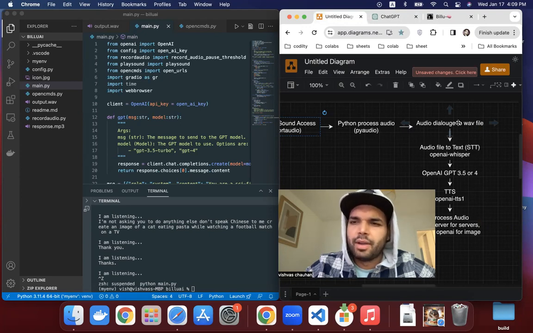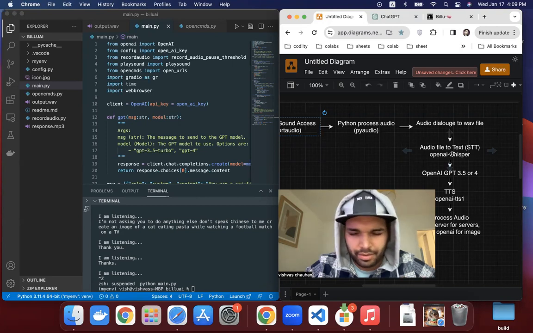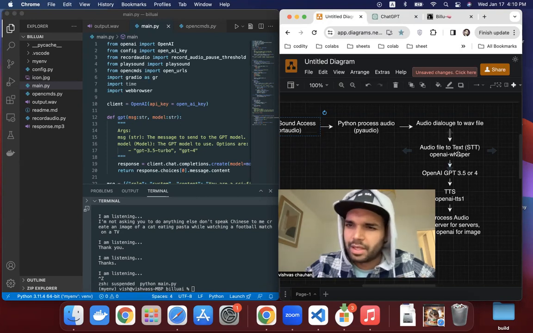So it generates a wave file. So this file, I can play this. Every time I give the dialogue, it creates a wave file. It's quick. And when my output is generated, it goes to another OpenAI model, Whisper. It understands no matter which language I speak, whatever language. It can answer me in all the languages. So Whisper is very good. It can understand all the audio.